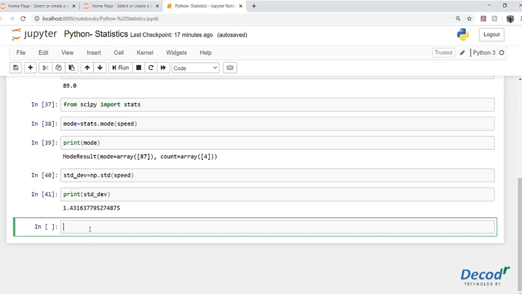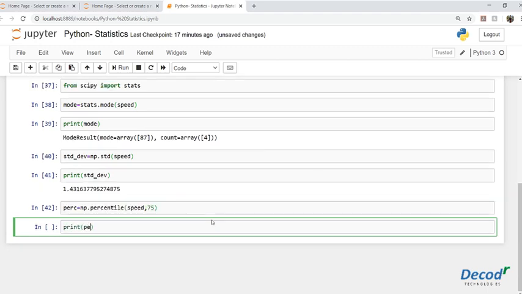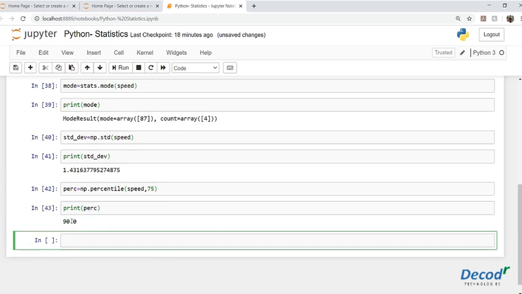So moving ahead to percentiles, we will first assign a variable, say prc, equal to np.percentile, and we'll pass in speed, and let's say we want to find the 75th percentile of the list speed. We'll simply say print prc, and we get back 90, which means 75% of the speeds in the list are 90 or lower than 90.